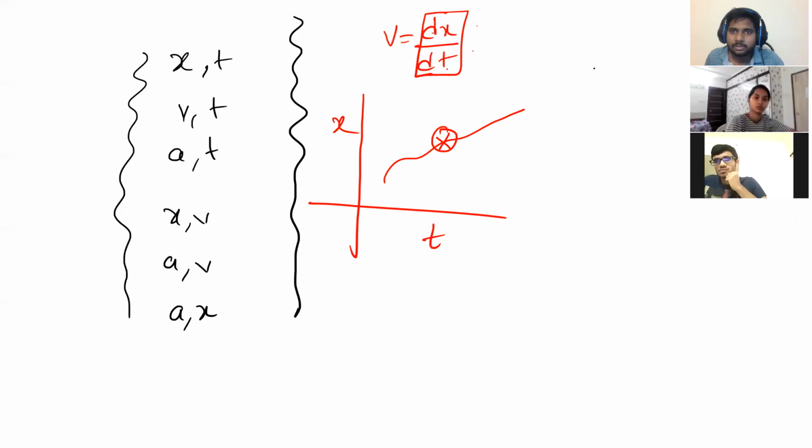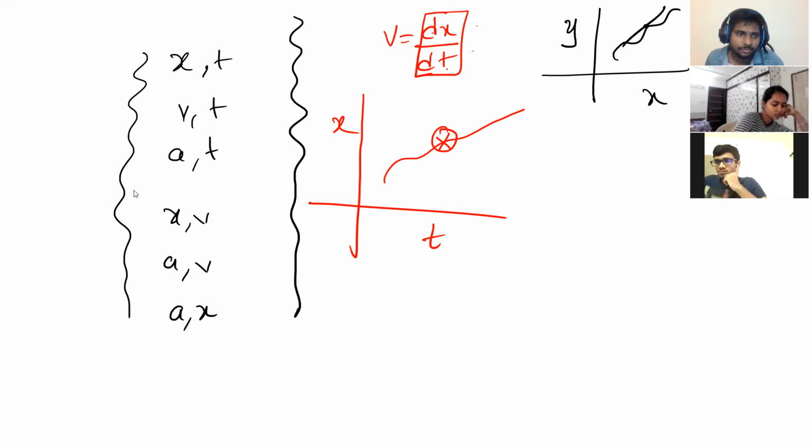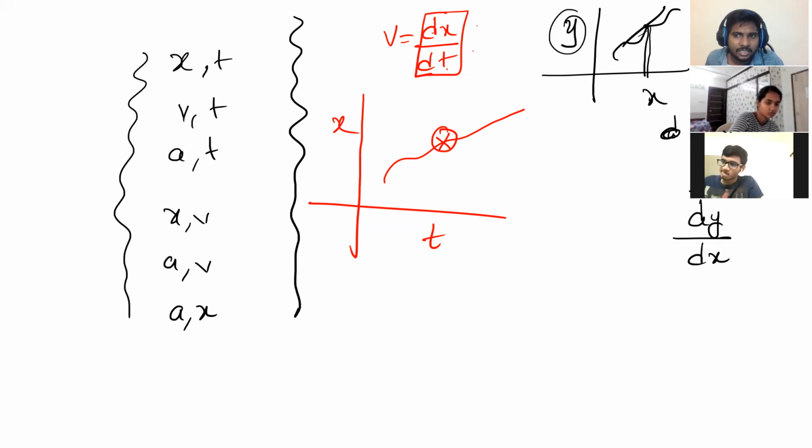If suppose a yx graph, a curve, is there, the slope of this curve at that particular point is Y2 minus y1 by x2 minus x1, delta y by delta x. If the limit is very small, at that particular instant, we get dy by dx. That means the yx graph slope is nothing but dy by dx.